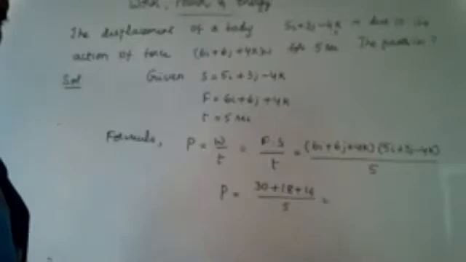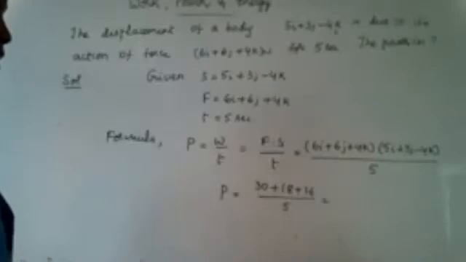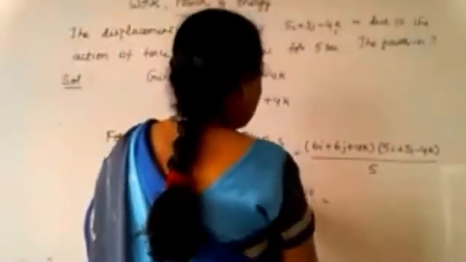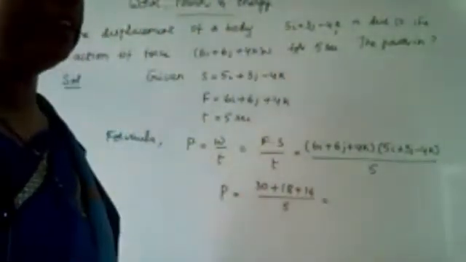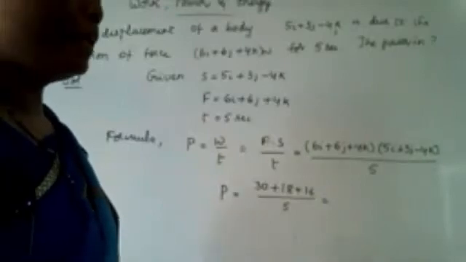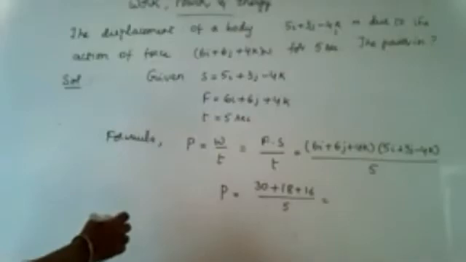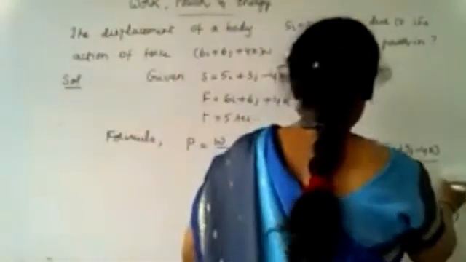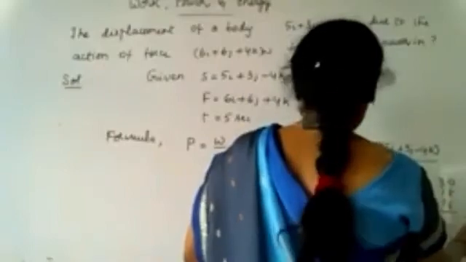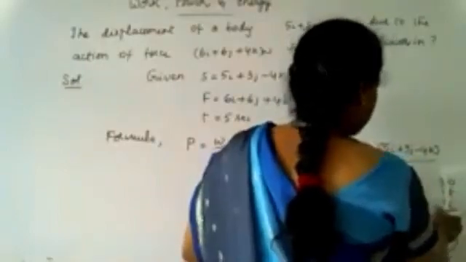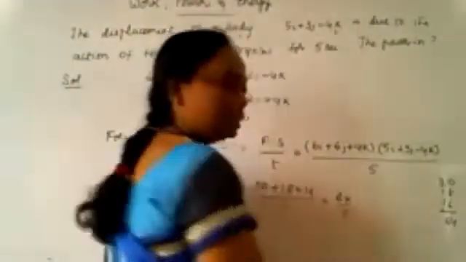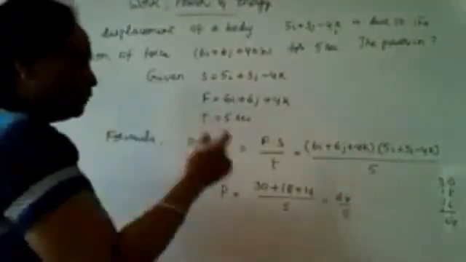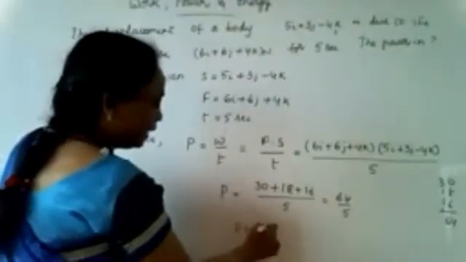The answer will be 64? It is not 64. 30 plus 18 plus 16 is 64, by 5. By 5 we have to do it. So power is equal to 64 by 5.